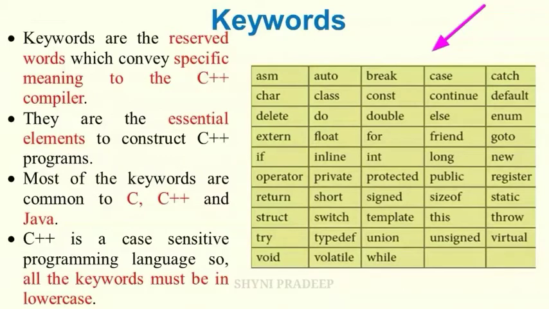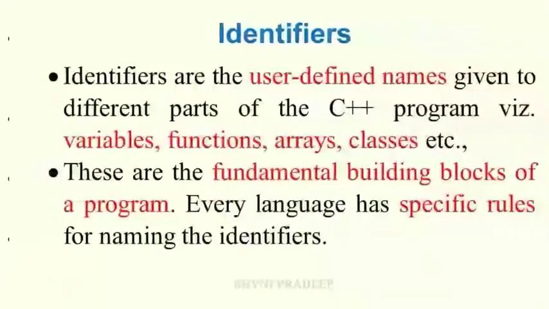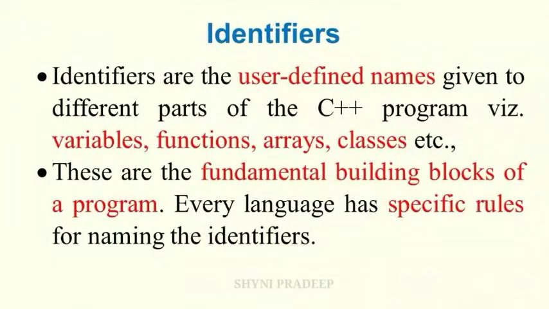Next one is identifier. Identifiers are the user-defined names given to the different parts of a C++ program such as variables, functions, arrays, classes and so on. These are the fundamental building blocks of a program. Every programming language has specific rules for naming identifiers.